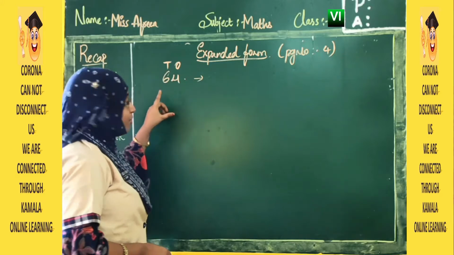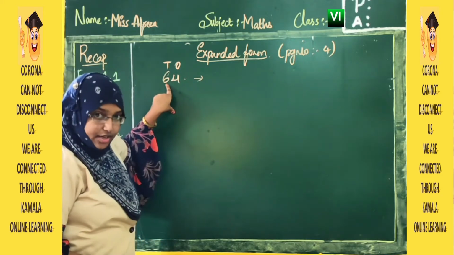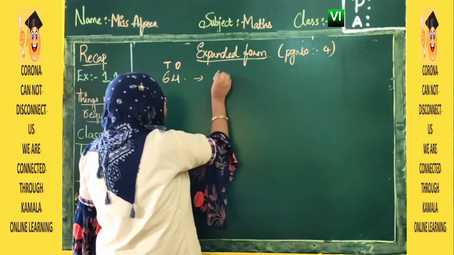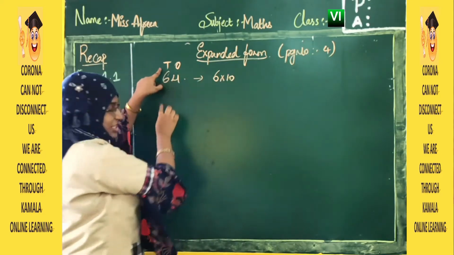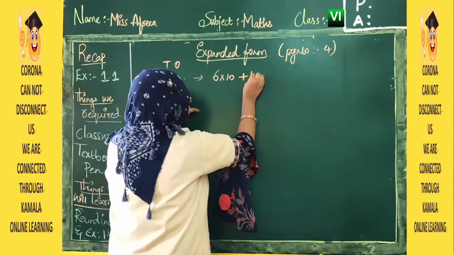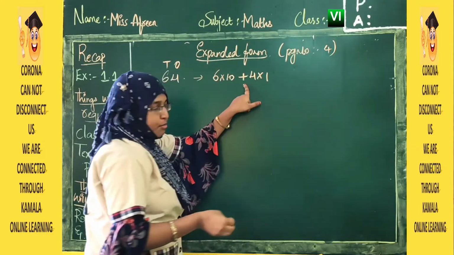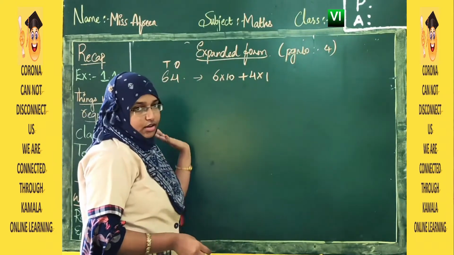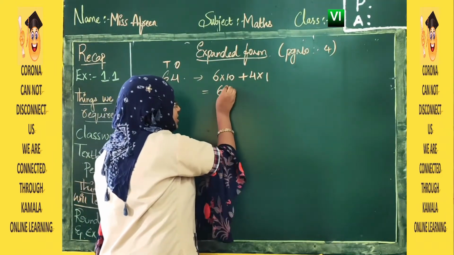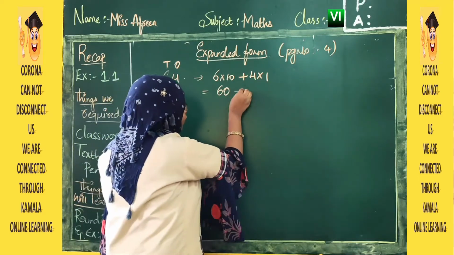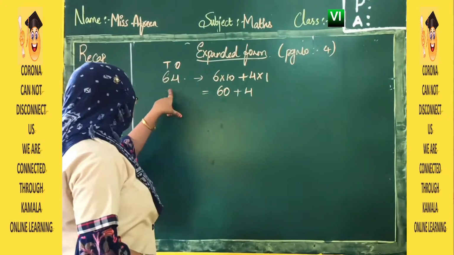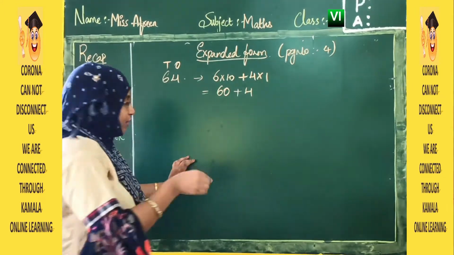So what we will do? We will multiply the digit with the place value. So first let us multiply 6 into 10. Because 6 is in tens place, we are multiplying with 10 plus 4 into 1. Sum of the place values of the digits. Okay. Now 6 into 10, 60, 6 tens are 60, 4 ones are 4. This is the expanded form for 64. Now if you take one more,